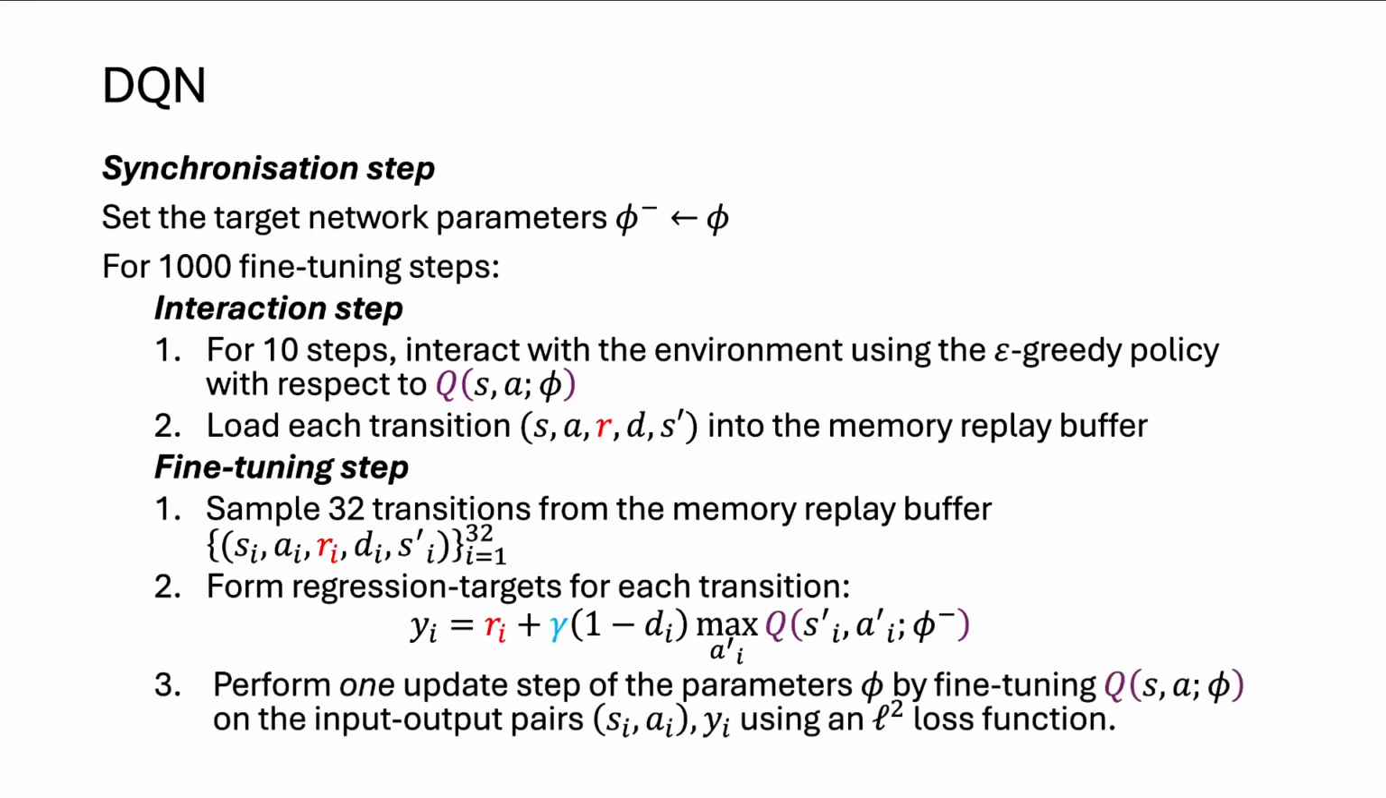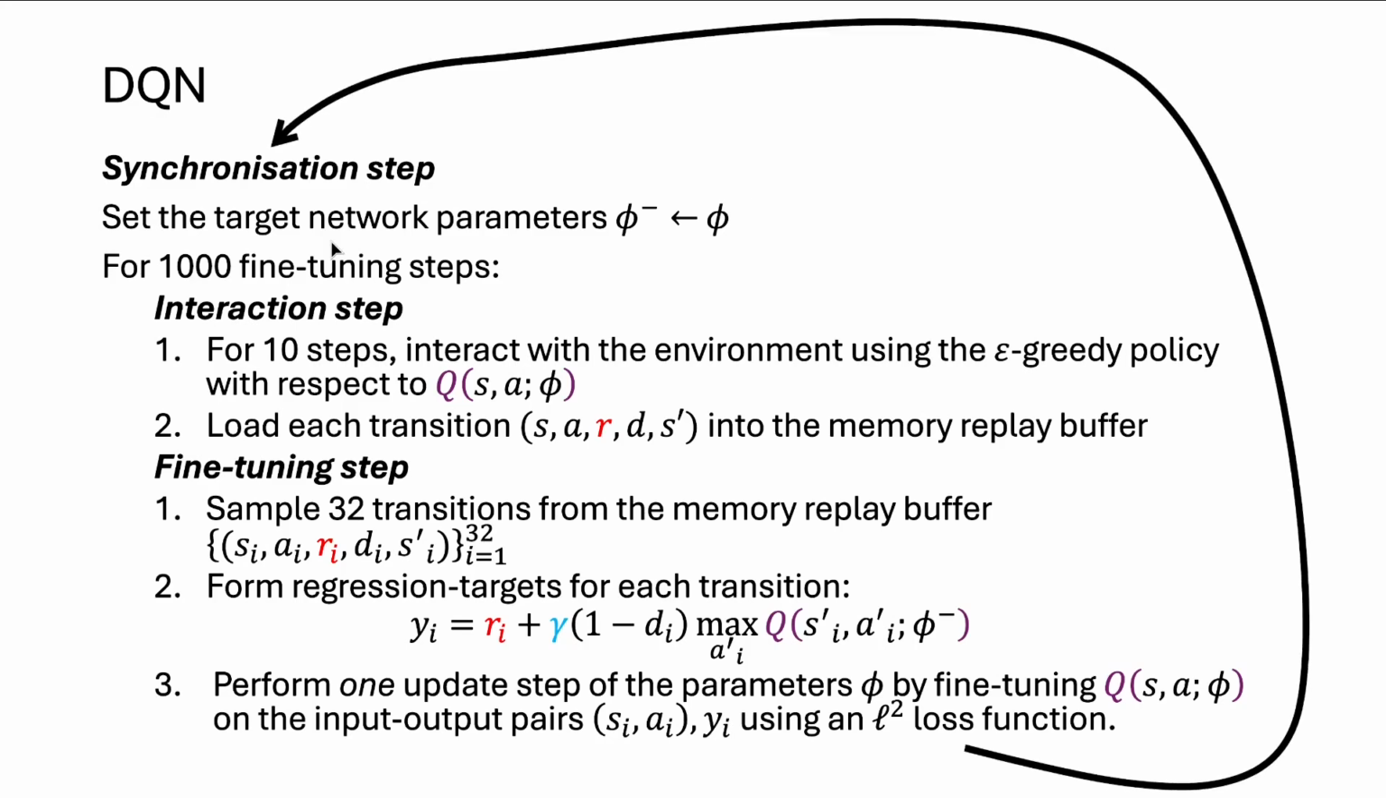And then you perform one update step of the parameters phi by fine-tuning Q(s,a;phi) on the input-output pairs that you've generated using an L2 loss function. You do one step of mini-batch gradient descent on an L2 loss on the dataset that you have created of state action pair inputs, regression target outputs. You're going to loop this process, interacting and fine-tuning, 1,000 times, and then you're going to update your target network parameters in the synchronization step. And then you're going to loop this 1,000 times again. If we loop this whole thing, this gives us the DQN algorithm. Thank you very much for listening.